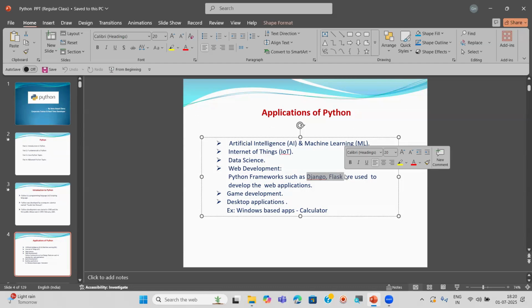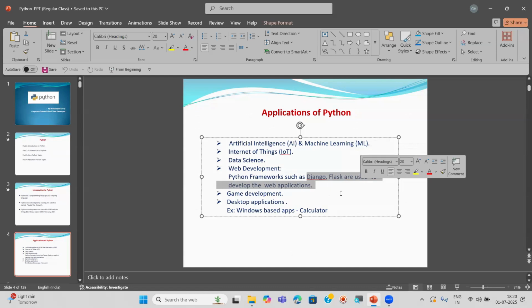So with the help of these frameworks, we can create websites very easily and also quickly. Within a short period of time, we can design websites or web applications like Amazon, Flipkart, IRCTC, BookMyShow. For any other organizations, hospitals, any other companies, we can create websites, very easily and also quickly. That is what I already said.